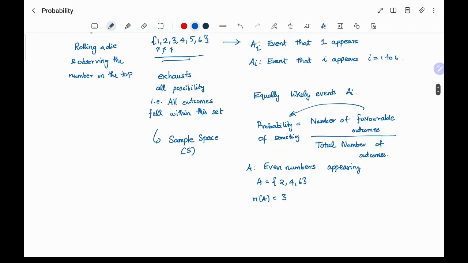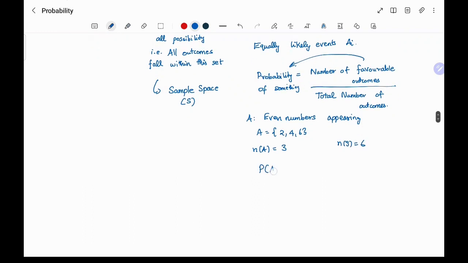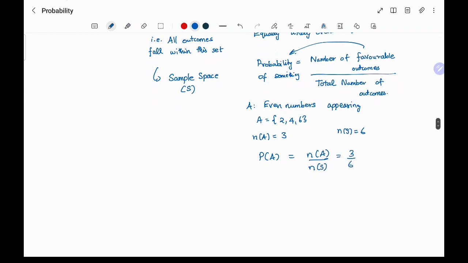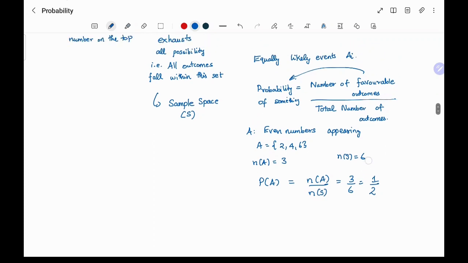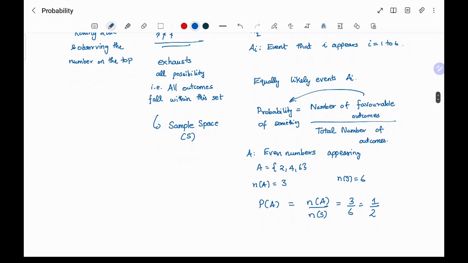The total number of outcomes is n of S, which is 6. So the probability of A, that an even number appears, is n of A by n of S, which is 3 by 6, or 1 by 2. So half of the time we get even numbers, half of the time we get odd numbers.